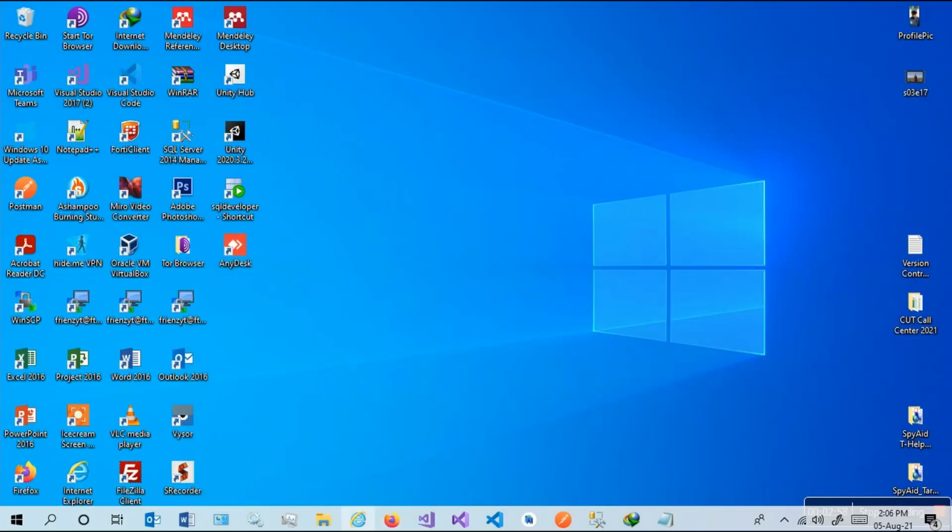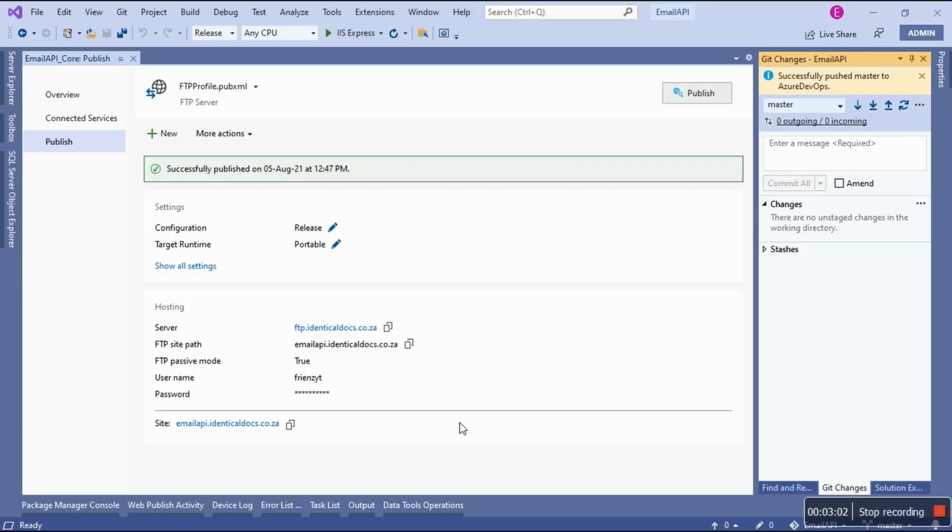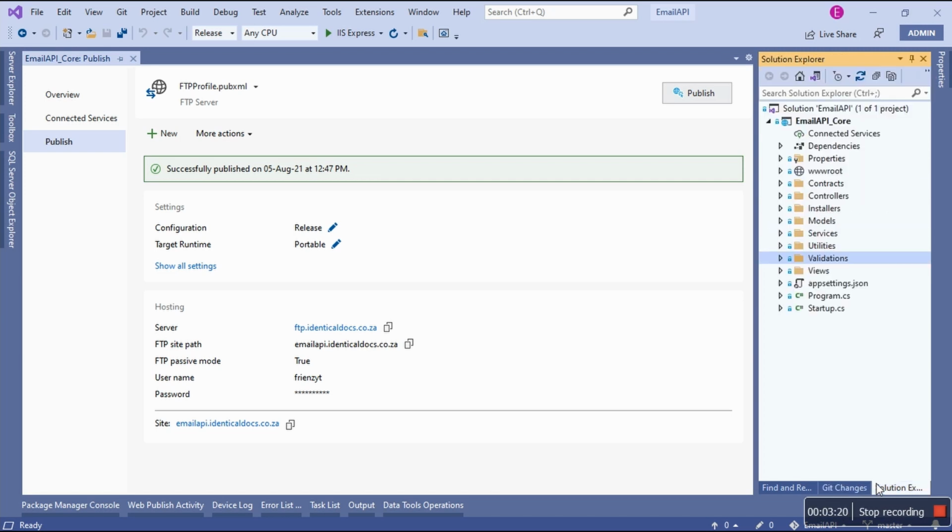Okay, so I just want to show something quickly that I'm excited about. So you can see that it successfully published today, after I deployed my commit to both GitHub and Azure DevOps. So there's something interesting about this. By the way, this is the entire ASP.NET Core Web API project. It's now fully operational. It's good to go. So something that's interesting is this one.